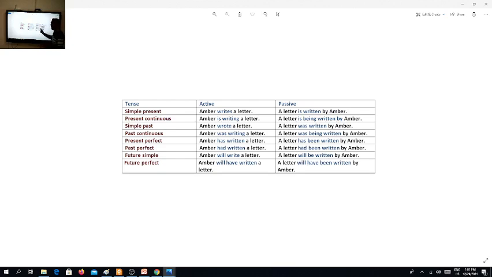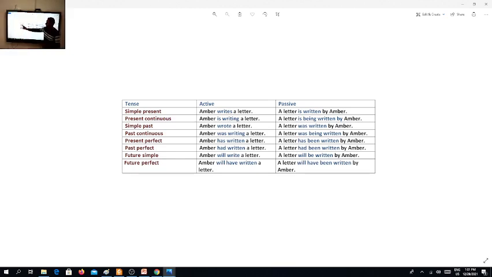In this case, I take the object, then I put it in the first position. I have to delete the subject. This is how I make a passive sentence. If I want to focus on the object, then I start with the passive sentence, if the subject is not important. When I say a letter is written by Amber, I started my sentence with the object.